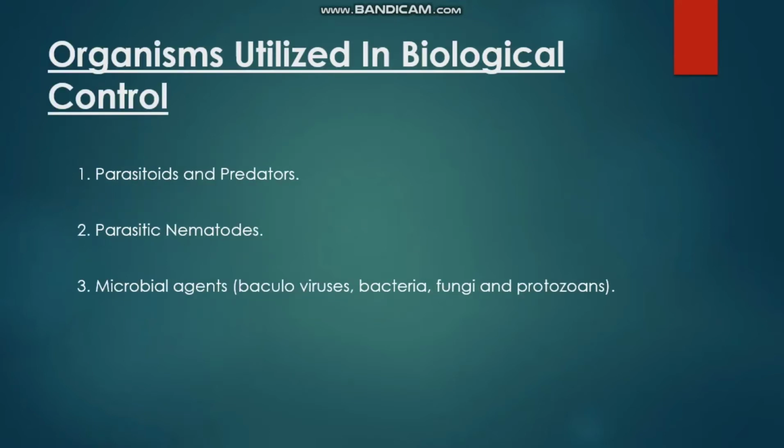Now, what are the various organisms which are utilized in biological control? They are number 1, parasitoids and predators. Number 2, parasitic nematodes. Number 3, microbial agents like baculoviruses, bacteria, fungi, and protozoans.